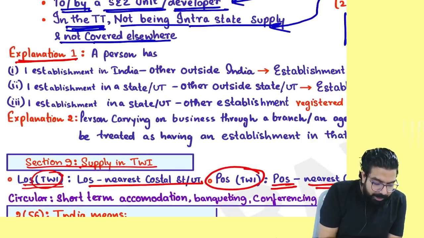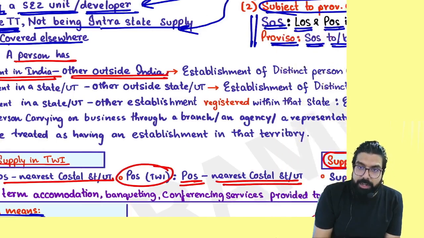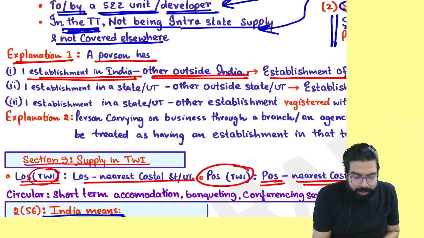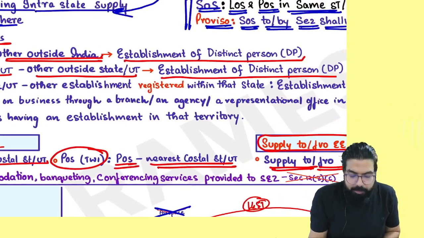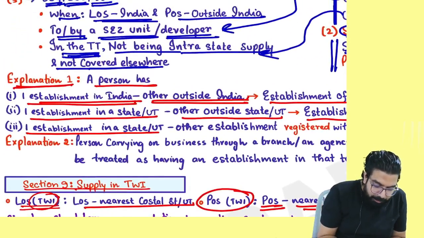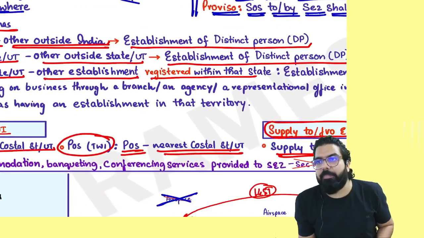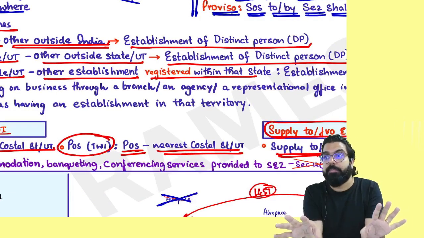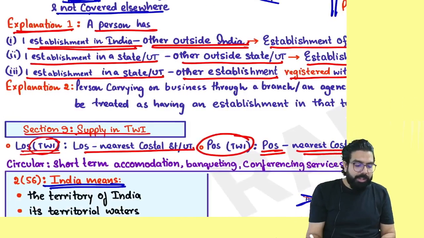See, explanation. A person with one establishment in India and another outside India, then it is an establishment of distinct person. One establishment in one state or UT, another establishment outside the state or UT, it will be establishment of distinct person. One establishment in a state in India, another establishment also registered within the same state. So if in one state I have two separate establishments, both registered, then it will always be establishment of distinct person.